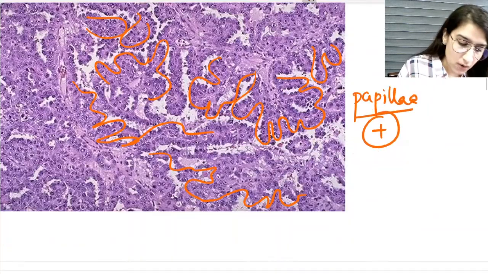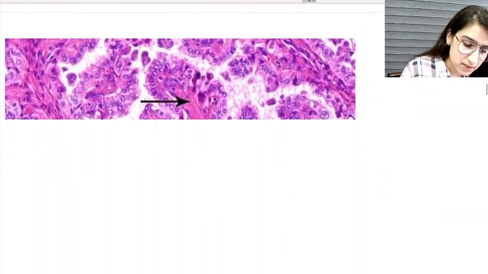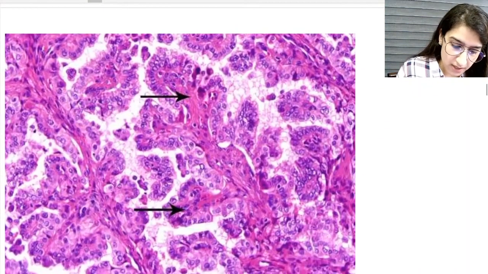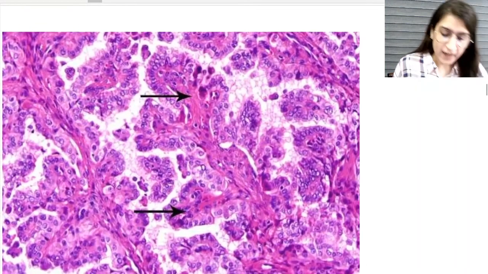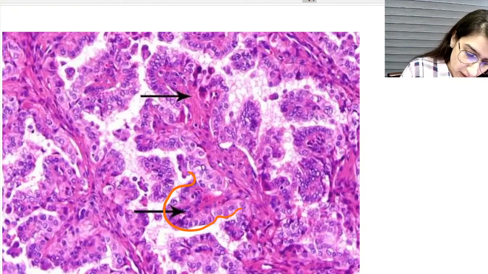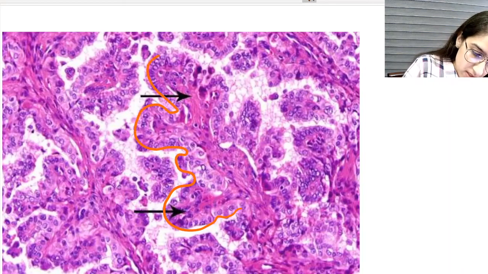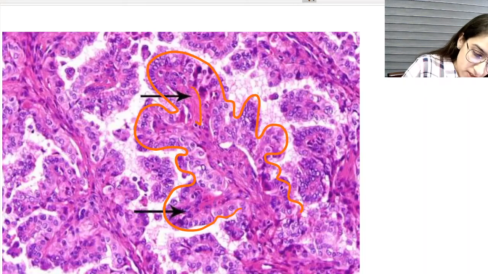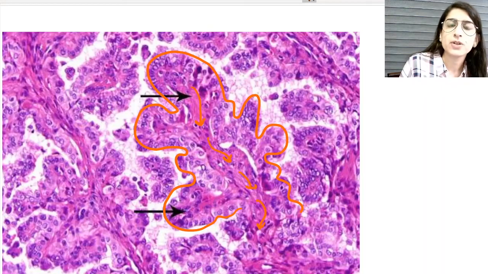Now after this we move to a higher magnification power. If I move to this higher magnification and focus on this papilla, can you see what this is? This is the fibrovascular core. That is why I told you it's a true papilla.